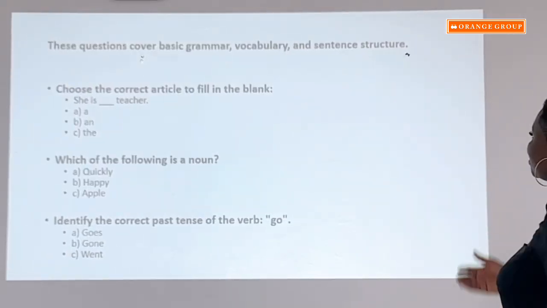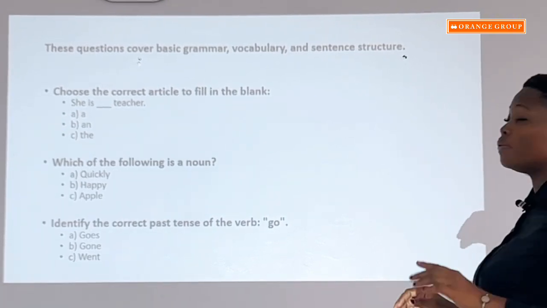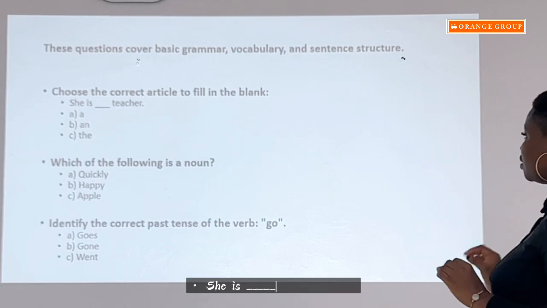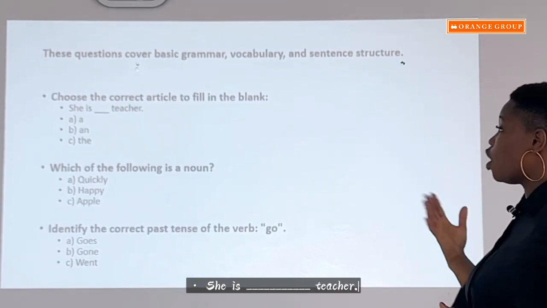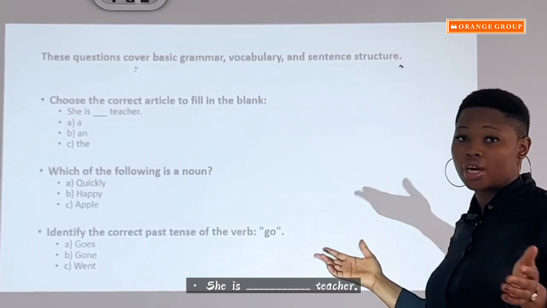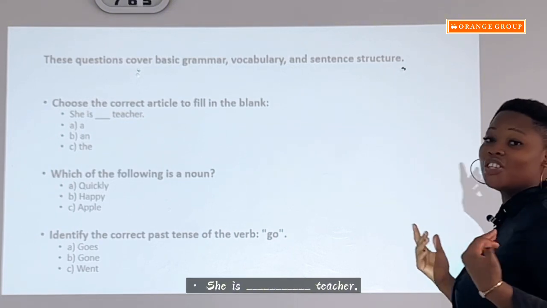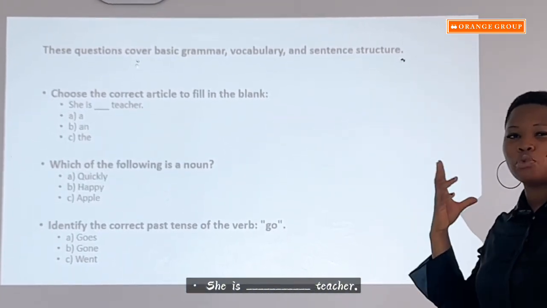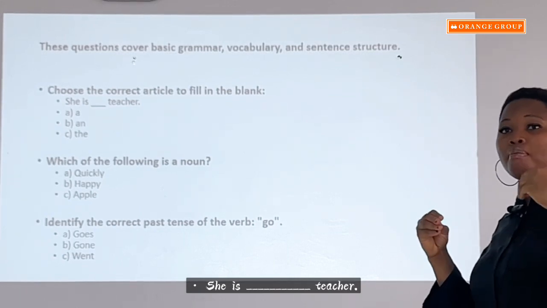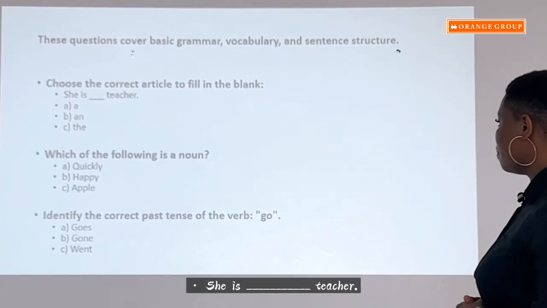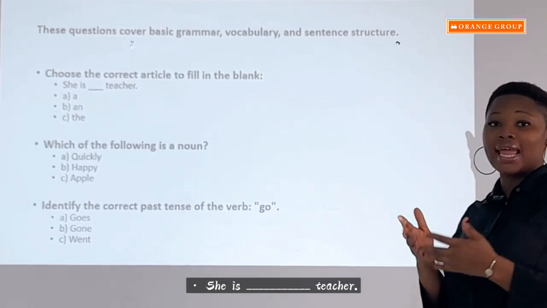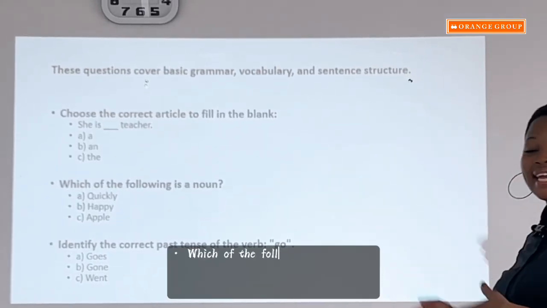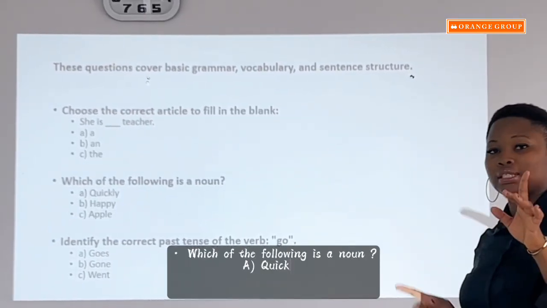So the first one says, choose the correct article to fill in the blank. She is dash teacher. So the options: is it she is a teacher, she is an teacher, or she is the teacher? So which one makes more sense to the ear? Which one makes more meaning to the ear? So it should be she is a teacher. The next question says, which of the following is a noun? First and first is, what is a noun?